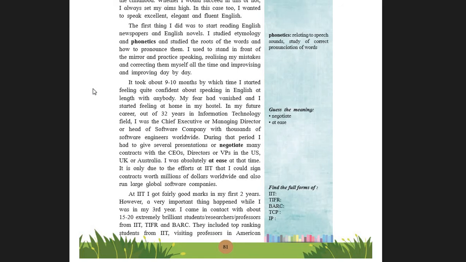He's very much expert, highly intellectual, and does have a responsible position in the world of technology. And when I say that he is having a responsible position, working as a chief executive or managing director, moreover dealing with thousands and thousands of software engineers at worldwide level.